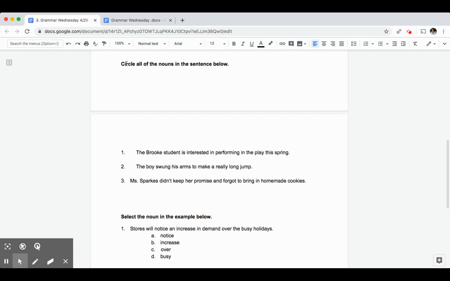For the next section, you are being asked to circle all of the nouns in the sentences below. As a reminder, what are nouns?